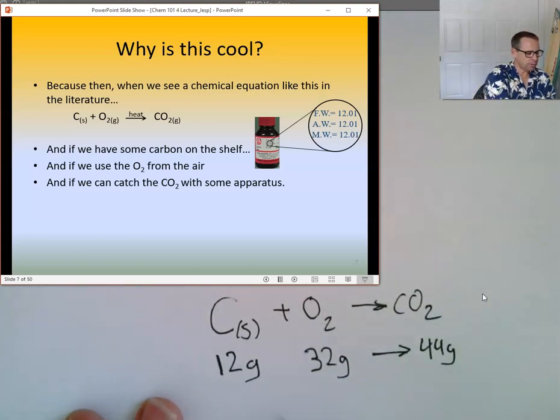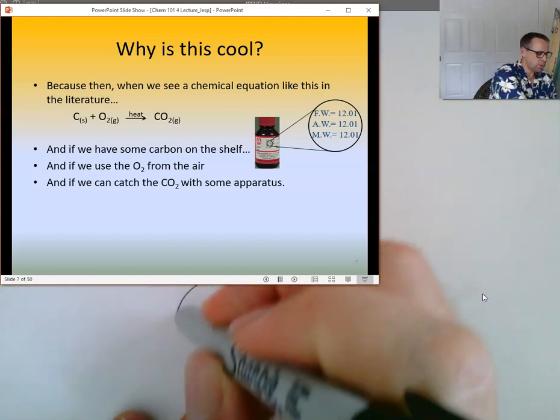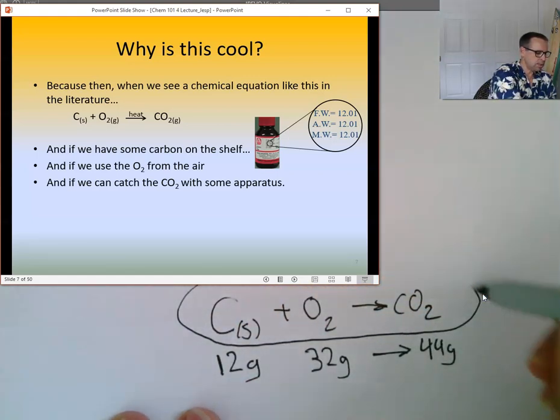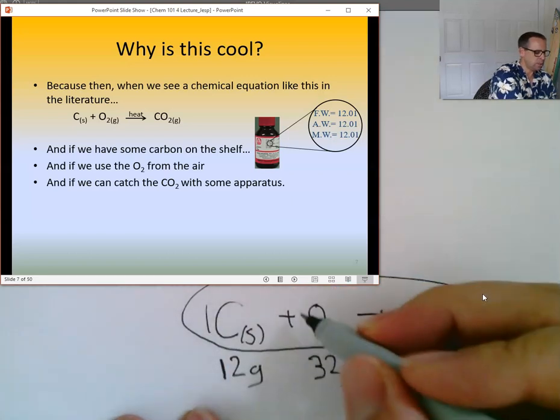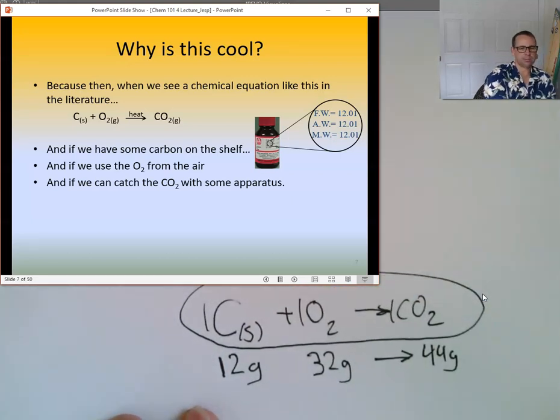Now, we knew that from the law of conservation of mass, but we can also know that by seeing that this equation up here is telling me 1 mole of carbon combined with 1 mole of oxygen gas yields 1 mole of carbon dioxide. I don't have the ones in there, and we don't show the ones, but they're there.